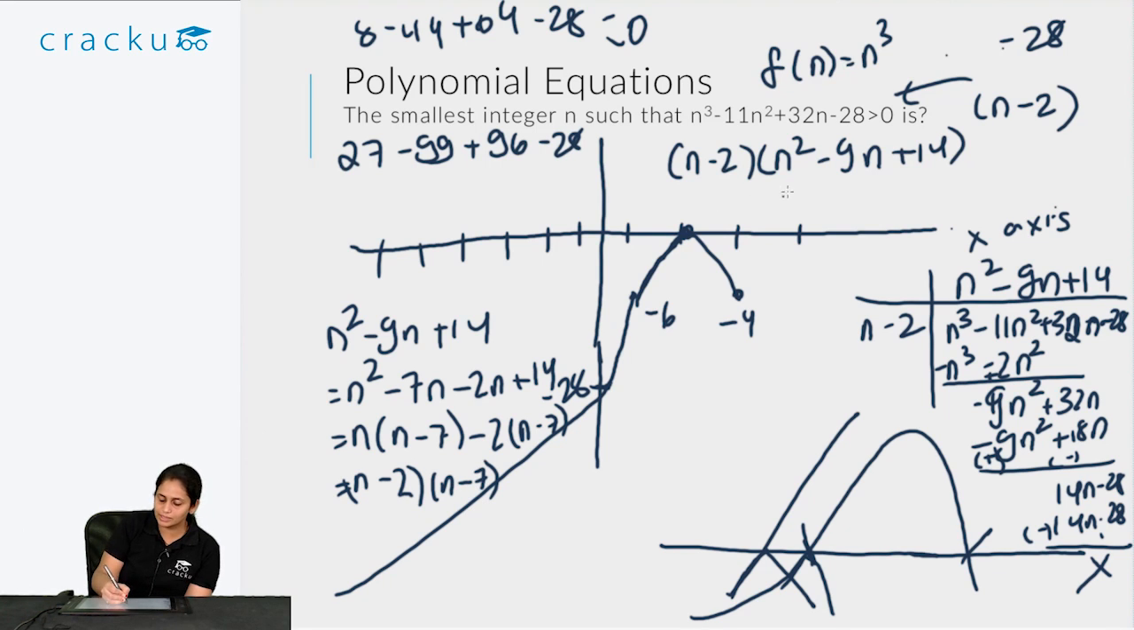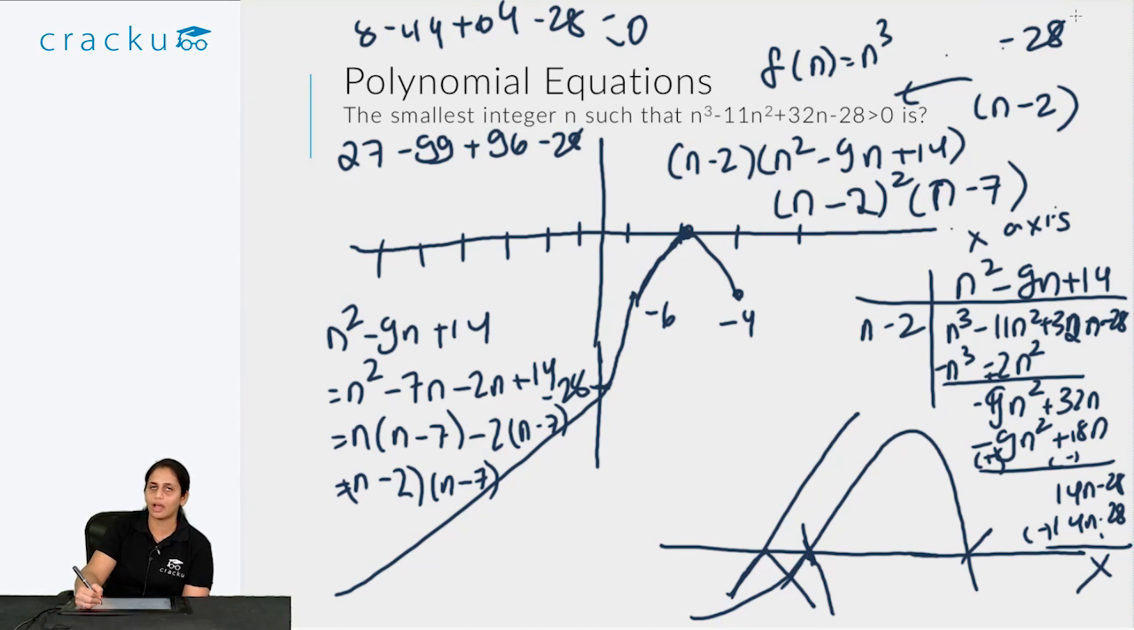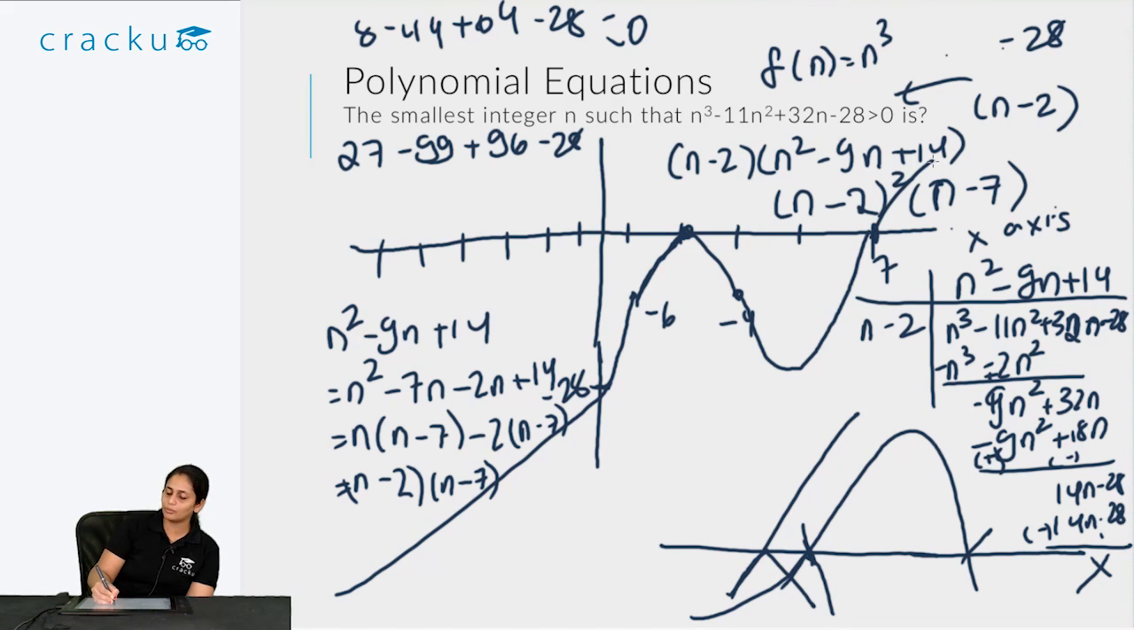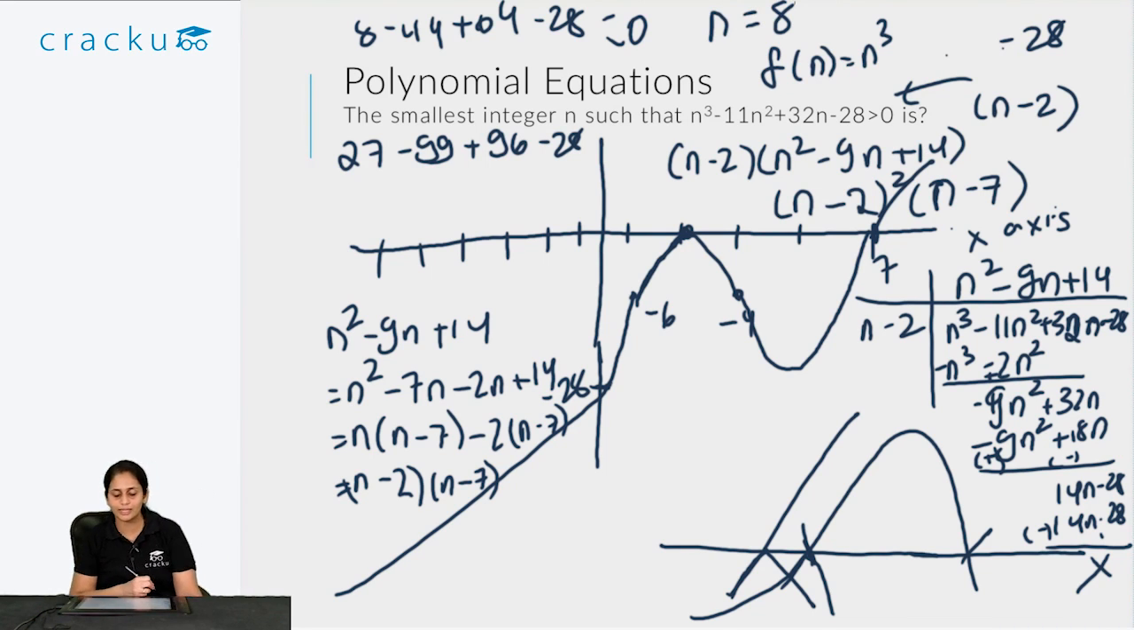So what is this equation? This equation is essentially n minus 2 the whole square times n minus 7. So as I said, this graph will keep on going down, and at some point it will go back up, and at n equal to 7 it will become 0, and at n equal to 8 it will go above 0. So what is the smallest integer such that this value will be greater than 0? The smallest integer is when n is equal to 8. So the answer is n is equal to 8.